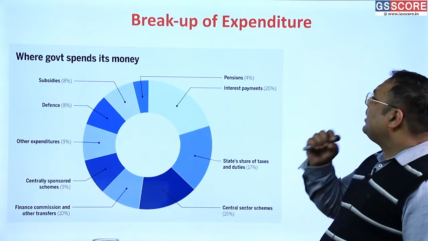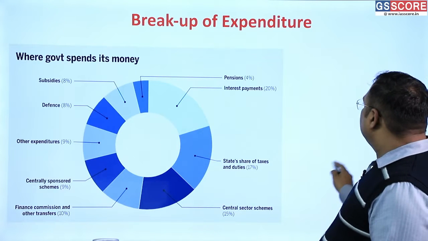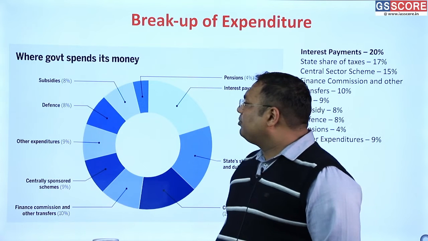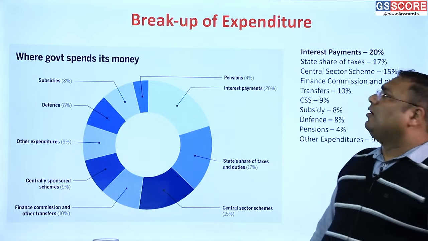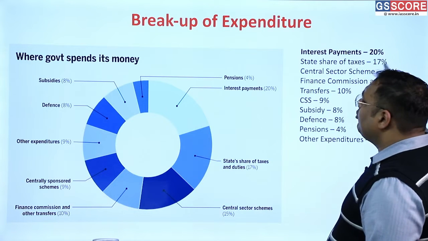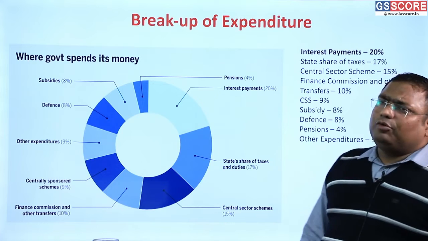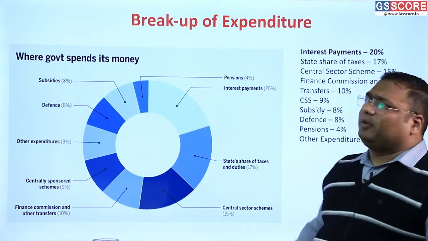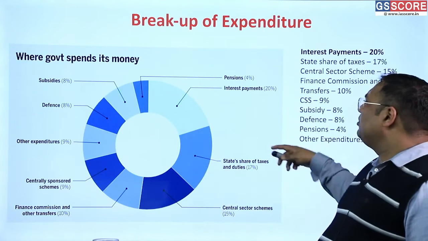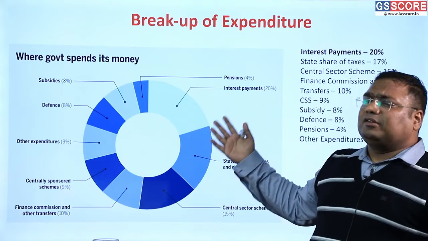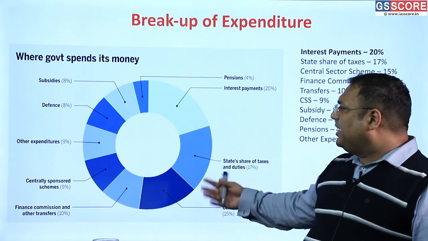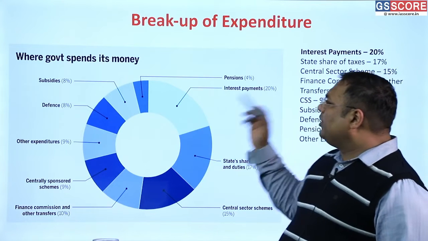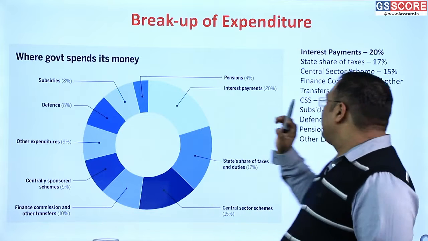Then let us look at the breakup of our expenditure. The interest payments of our total spending has increased, or is around 20%. For past 2 years, because of COVID, we had to borrow a lot, and as a result, the interest payments have increased. I will analyze all these numbers in further detail because these numbers and these trends will be analyzed in the coming slides as well. So right now I'm giving you an overview from where money is coming and where it is going.